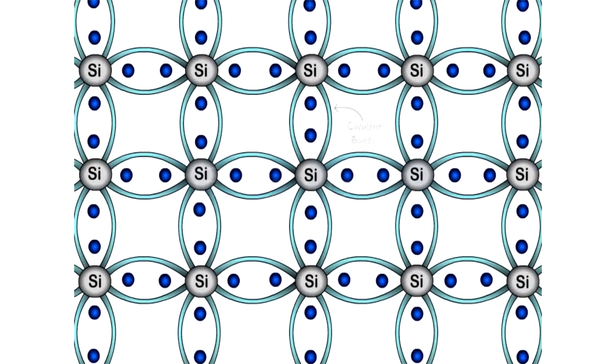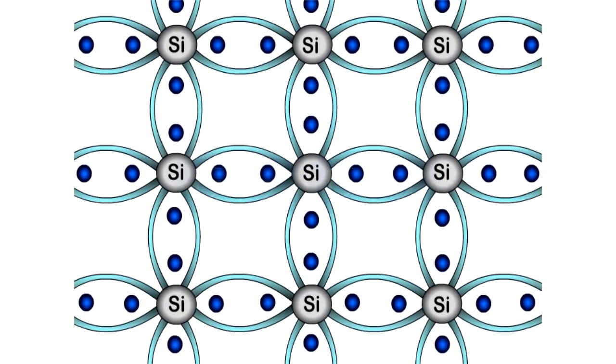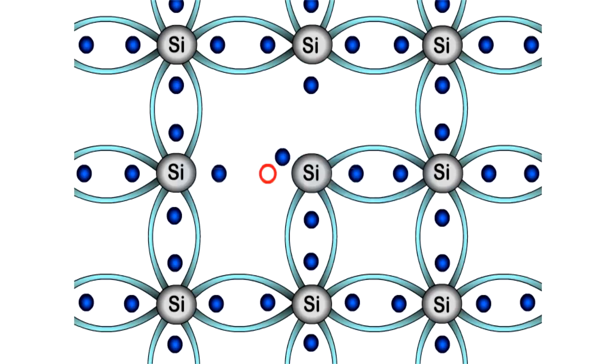However, these bonds are so strong that the electron fails to break the bond at 0 Kelvin. But as the temperature increases, the electron absorbs heat energy and is able to break the bond. Once the bond is broken, the electron becomes free to carry the current. We get a deficiency of an electron in the structure. Hence, there is an empty space formed which can also be referred to as a hole.